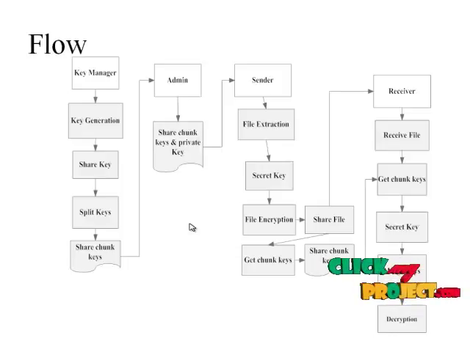Receiver will get the chunk keys and private key from the sender, and will get the secret key for merging the chunk keys. After merging the chunk keys, the receiver will decrypt the message.